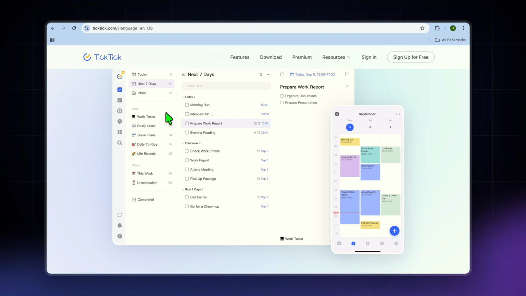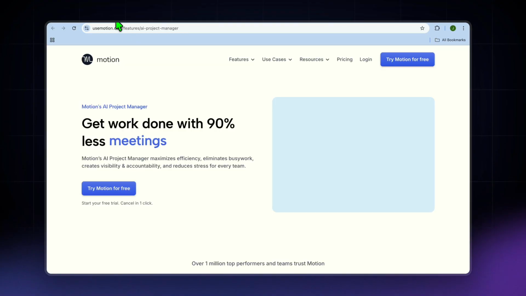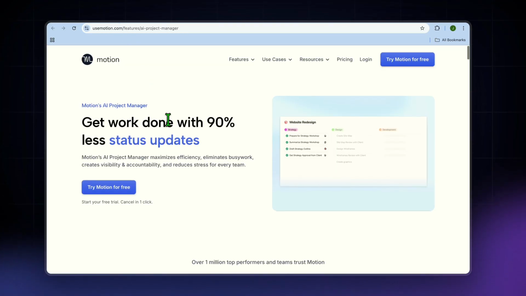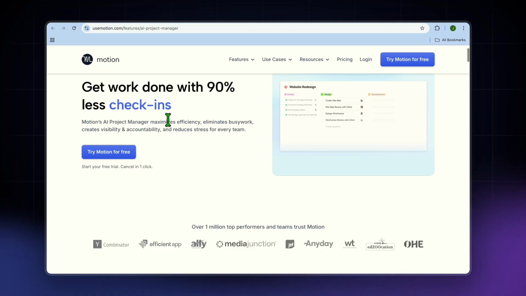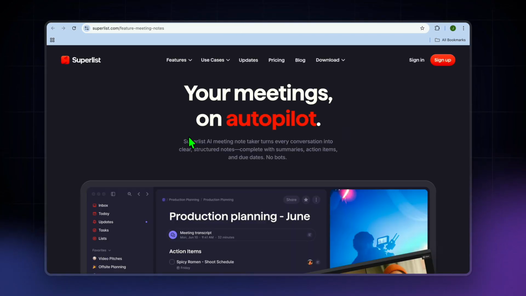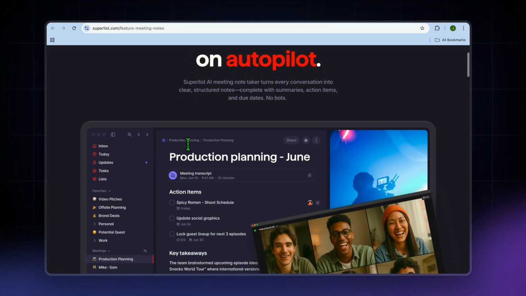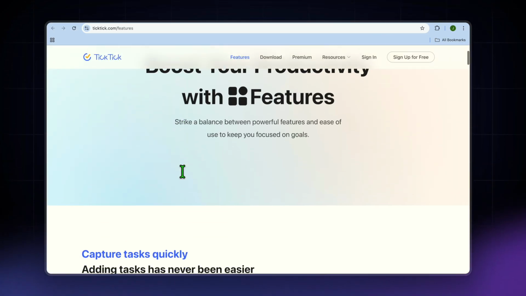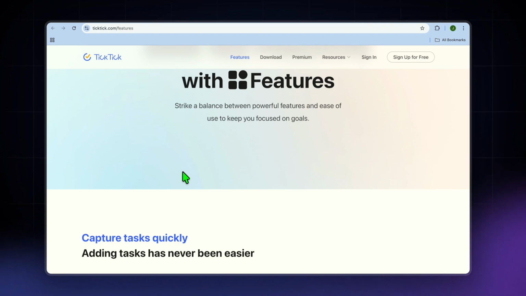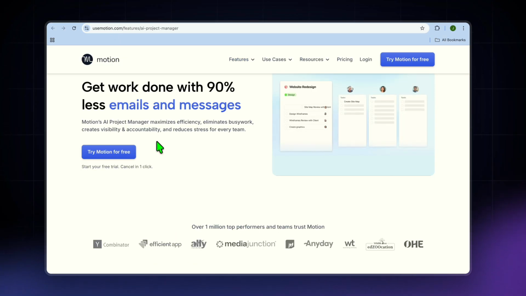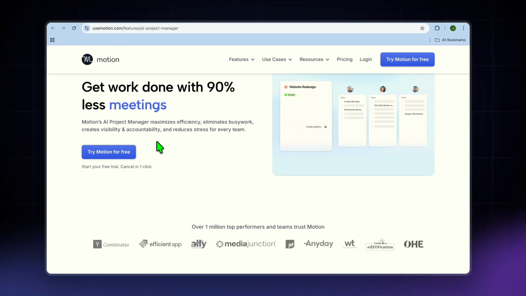Now let's talk about the core differences of these three platforms. First, starting with Motion. Motion is best for people who need a schedule, not just a list, while Superlist on the other hand is best for simple tasks and sharing, and Ticktick I would say is best for personal productivity features. So the real question you have to ask yourself is, do you want your day auto-planned? If so, I would recommend you go with Motion, or do you want it kept simple or packed with features?